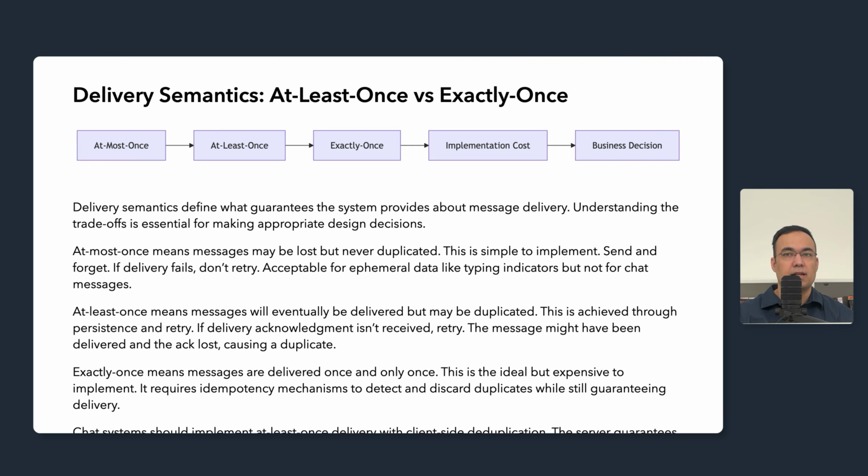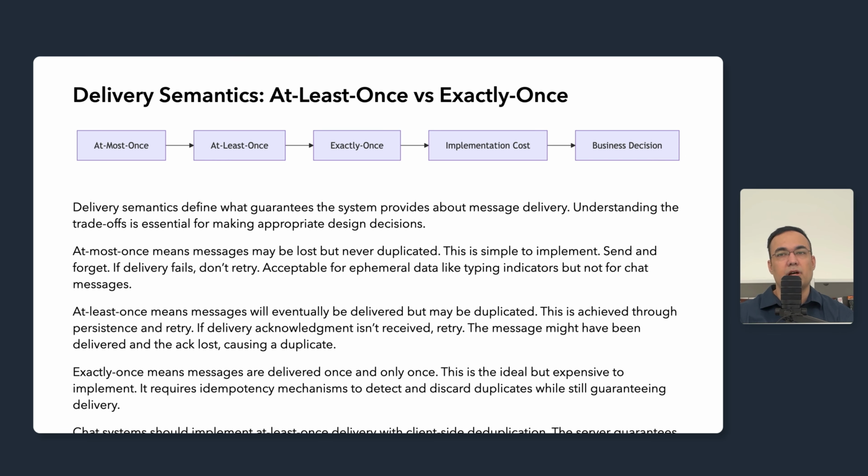Server side exactly once would require tracking delivered message IDs per recipient persistently. We would need to store and query the state for every delivery. This overhead usually is not justified when clients can deduplicate so easily. The key insight is that we can achieve the user experience of exactly once delivery without the implementation complexity by pushing deduplication to clients.